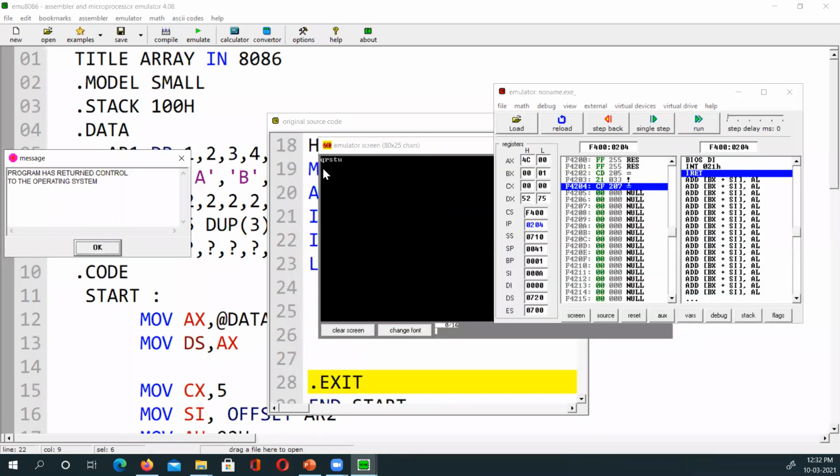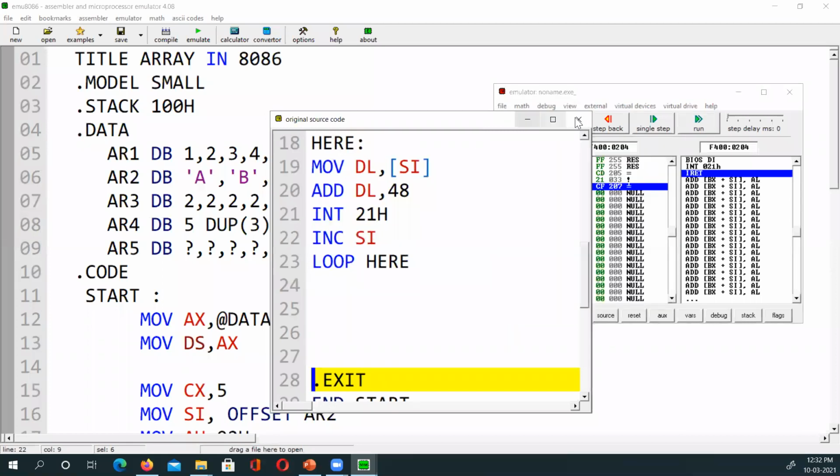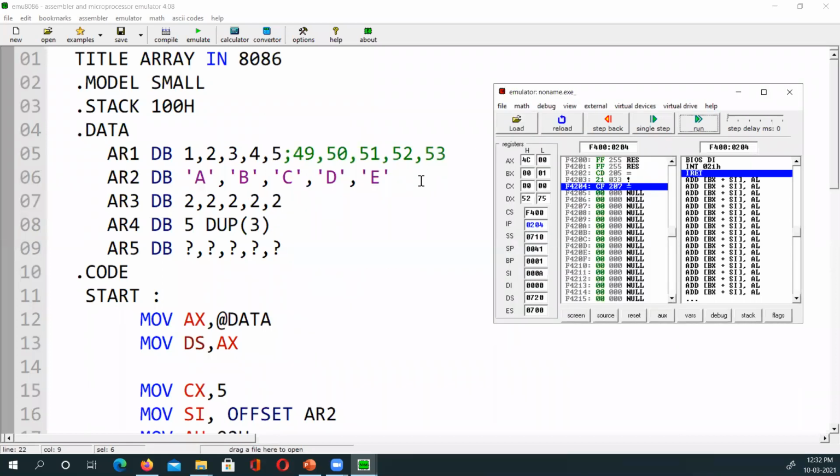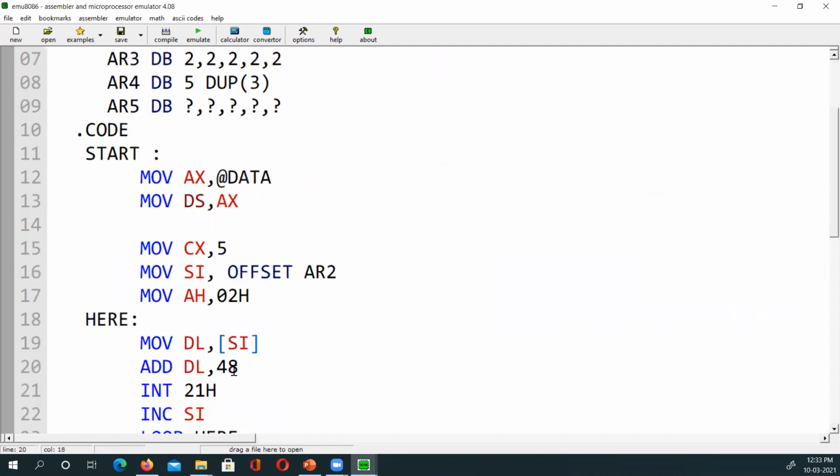As you could see, it is giving QRSTU. It is giving what? QRSTU. The output is wrong when it should be ABCDE. So why so? Sir, we are putting the ASCII of 1, not A. Sir, when we put ASCII, we put the ASCII of 1, 48, but ASCII 65, when we increment, only then will it go to E, sir. So what should I do here? We should write move add DL for 65.